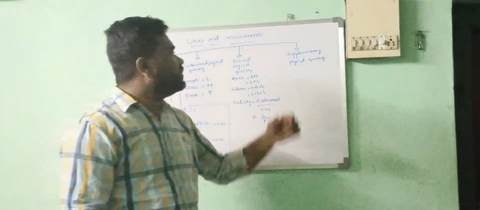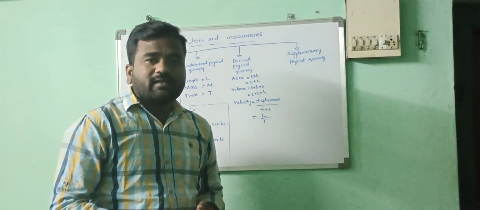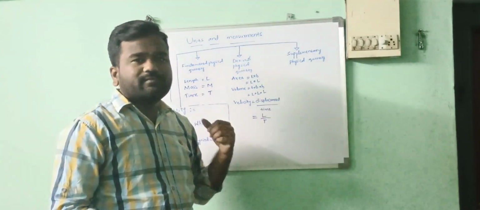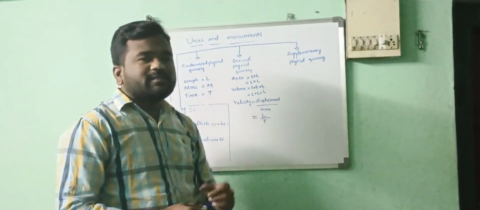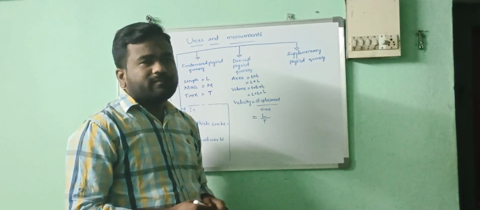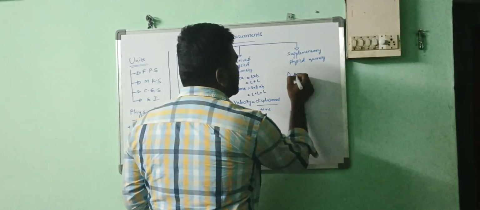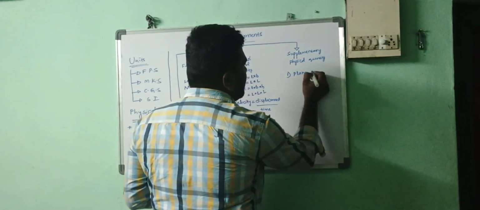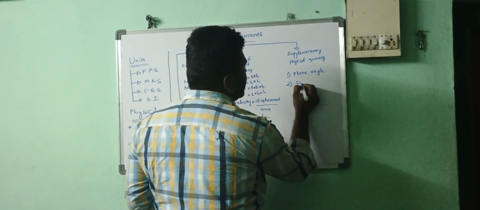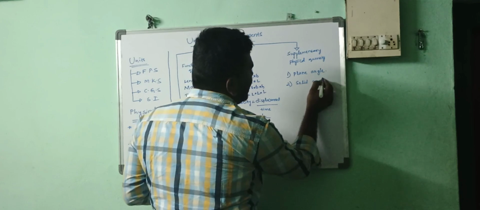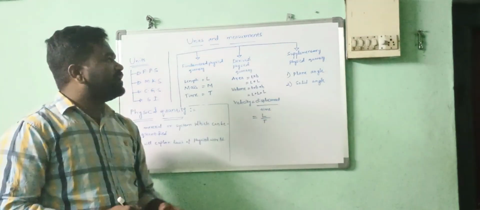Now coming to the supplementary physical quantity. Actually, this is also a derived physical quantity, but some difference is there between these. What are the examples of the supplementary physical quantity? There are two types of supplementary physical quantity. First one is plane angle. Second one is solid angle. Plane angle and solid angle. They are the supplementary physical quantities.